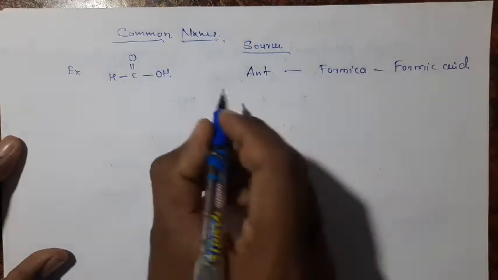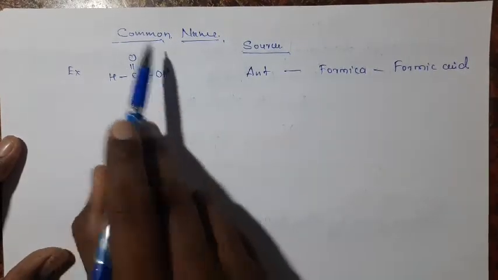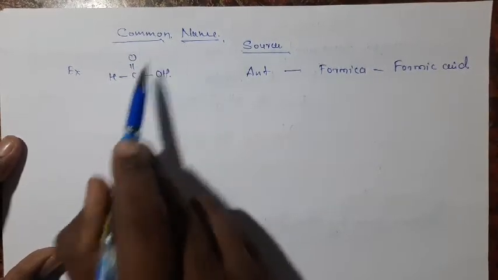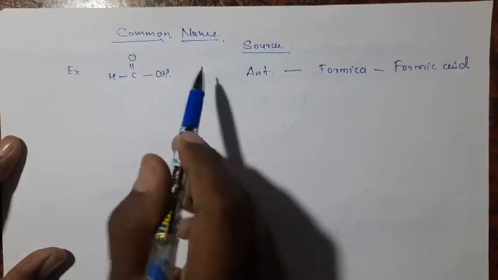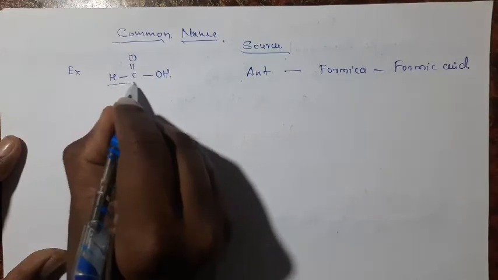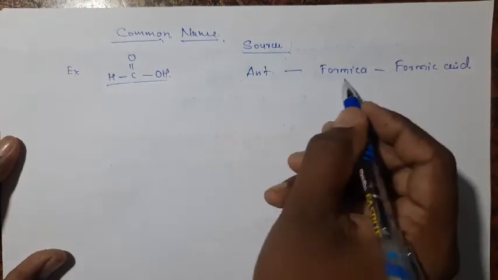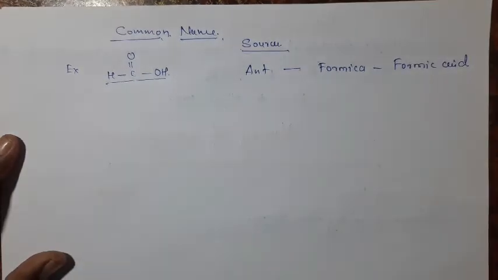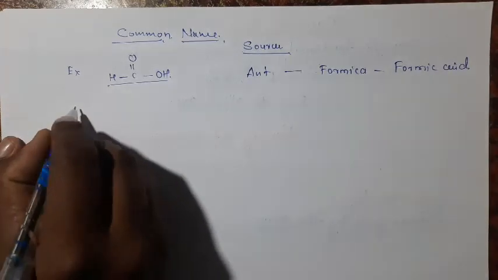This is the common naming. In carboxylic acid, the common names arise due to the source of that carboxylic acid. The first member of carboxylic acid is found in the red ant, and the red ant is called Formica. Hence the carboxylic acid name is formic acid.